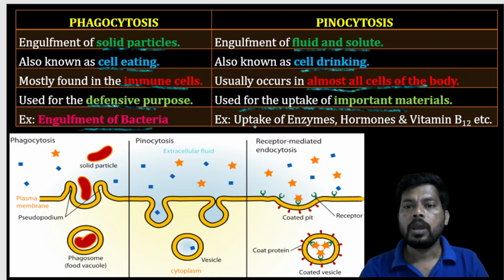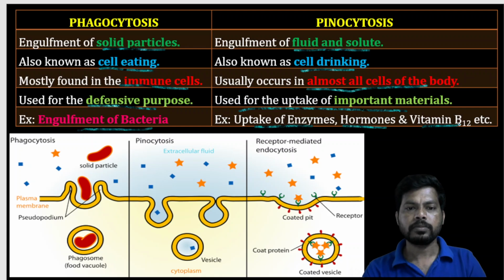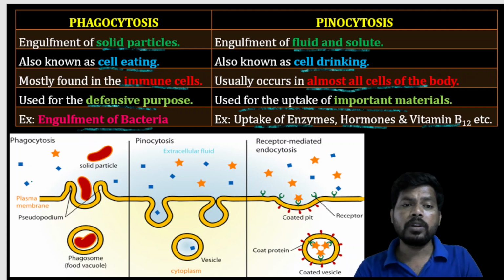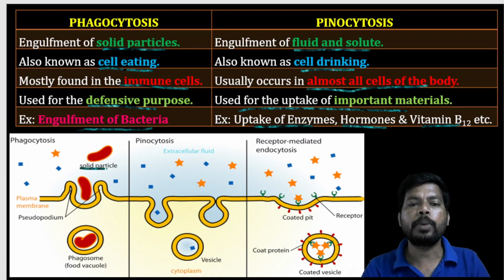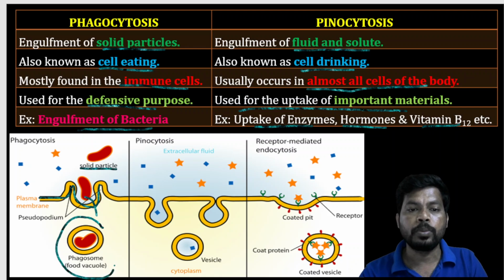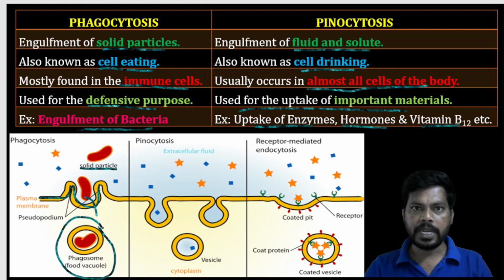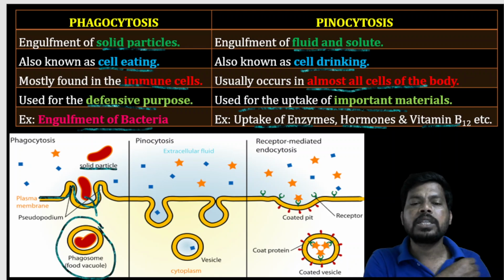Pinocytosis example, uptake of enzymes, hormones, vitamins. So here you can observe phagocytosis. So this is a solid particle, a foreign matter. So the vesicle is formed like this. Through this vesicle the bacteria fused into here and form a complex with the phagosome. That phagosome will digest or ingest that bacterium, nothing but foreign matter.